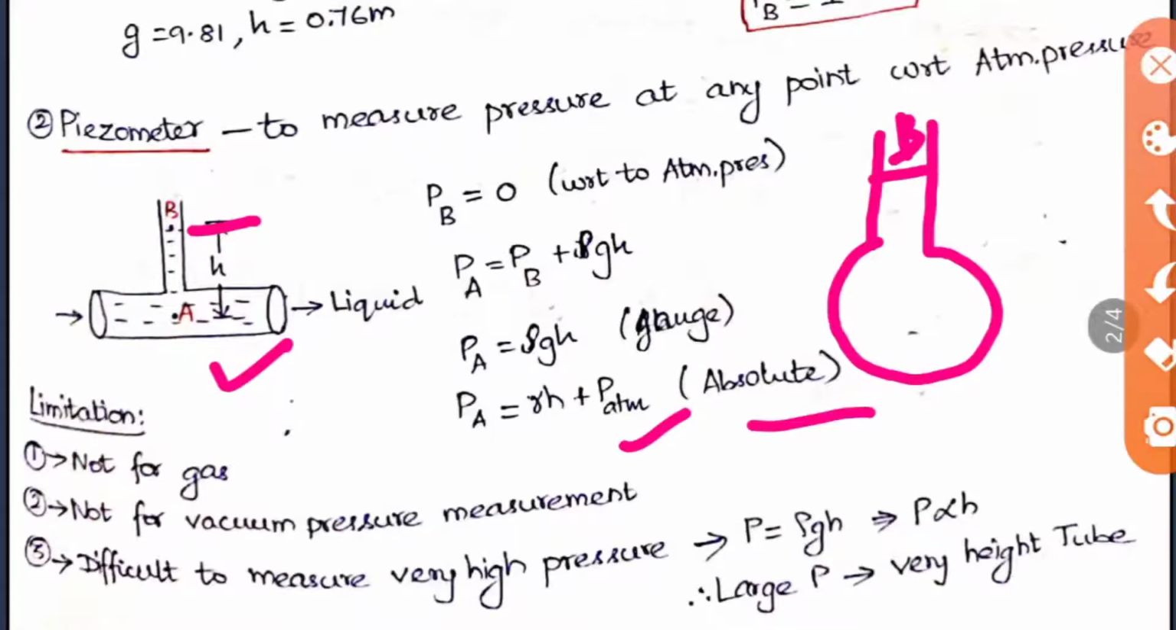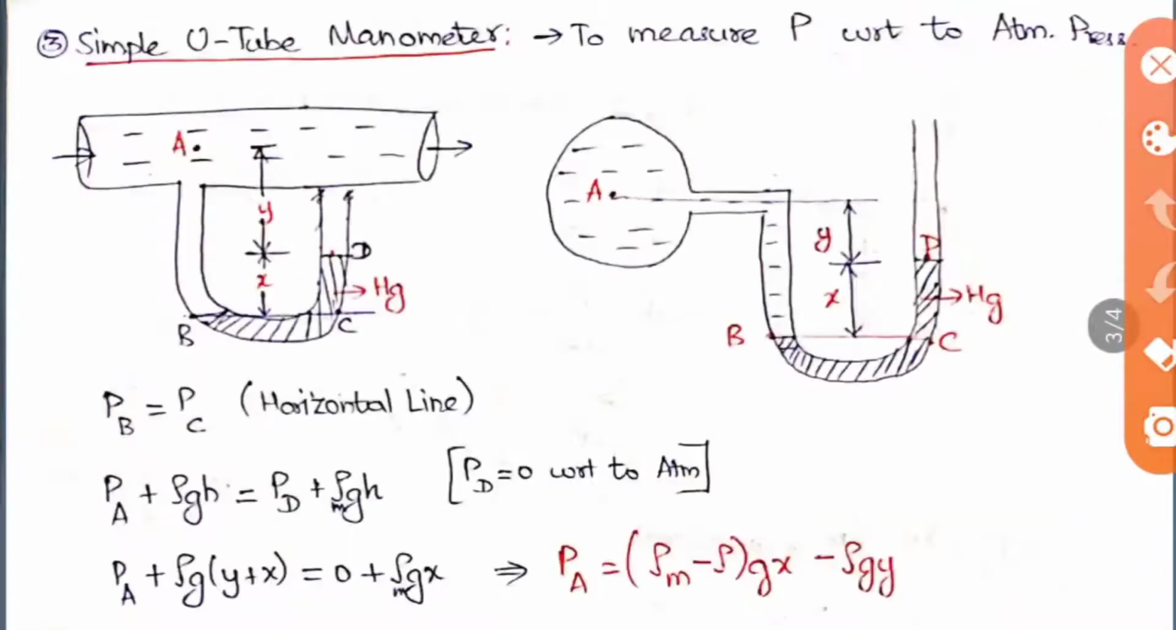So these three are the limitations of the piezometer, which are overcome by a U-tube manometer. So that is why we go for the single or simple U-tube manometer. So here we have a simple U-tube manometer. This is to measure the pressure with respect to the atmospheric pressure only. So here I have drawn both diagrams. This is your front view and this is your side view.